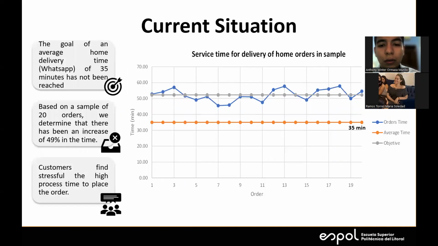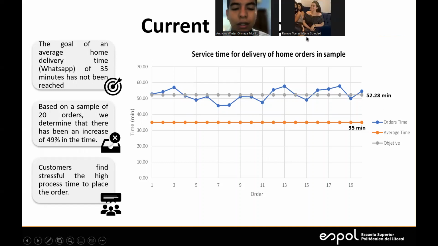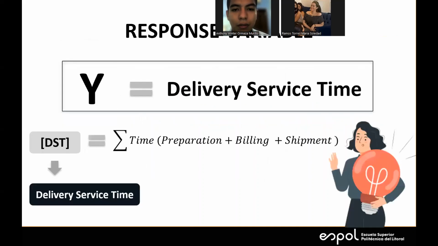In the current situation, we had basically 20 samples. We had a service time of 52.28 minutes. This is a 49% increase over the target time of the company, which is 35 minutes. We had the response variable y, this is delivery service time, and delivery service time is the preparation plus billing plus shipment time.